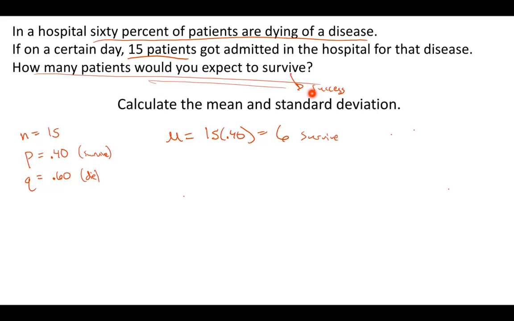And then the standard deviation, the square root of NPQ, 15 times 0.4 times 0.6, is 1.89, actually about 1.9 if we round that up. Okay.